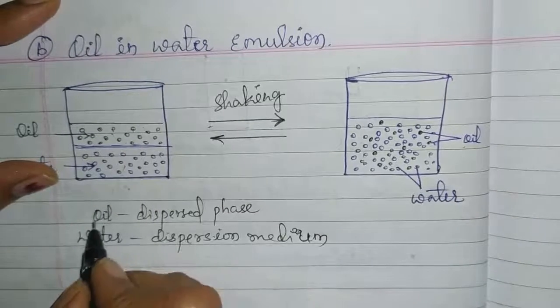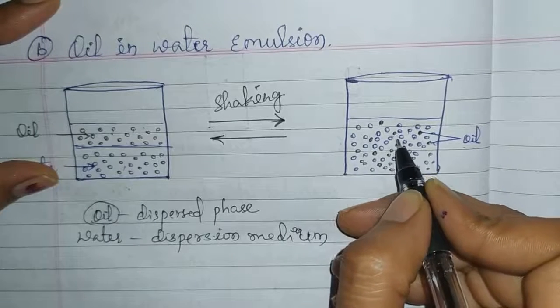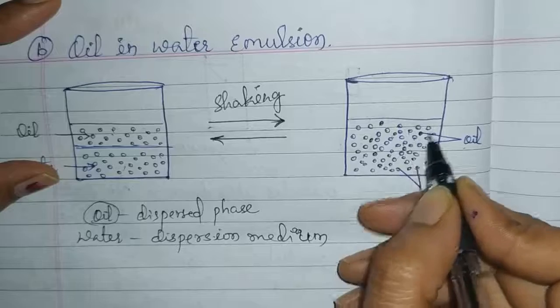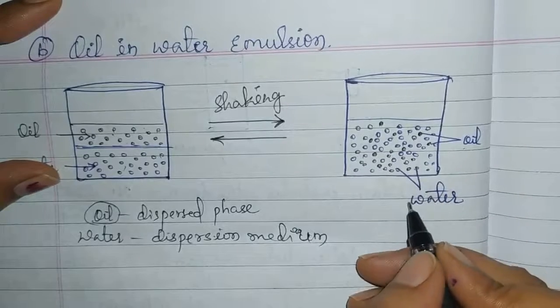Here the oil, in the form of small droplets, small globules, is dispersed throughout the water. Water is the dispersion medium.